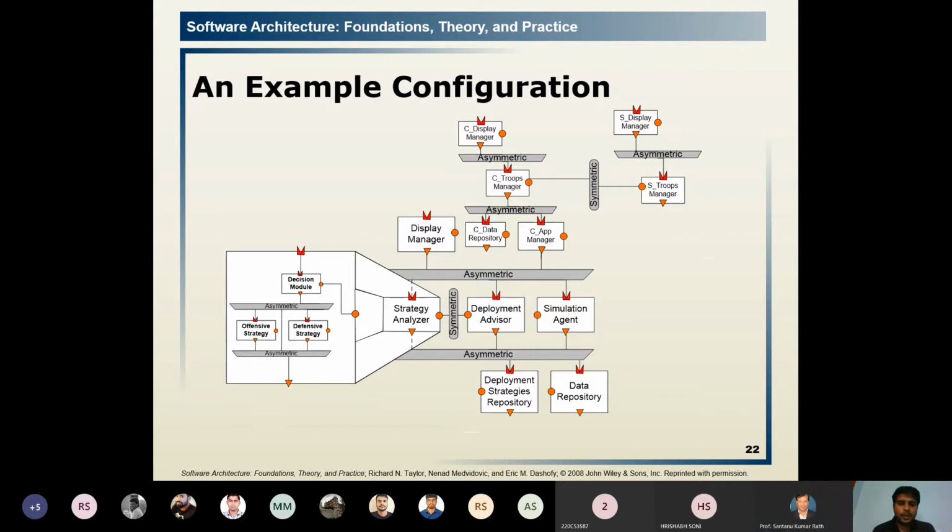It is defined how they are connected to provide an architecture. It is just a configuration: how the managers are connecting to the troop manager, their repositories, their advisors, their other simulation agents, and ultimately at the end to the data repository. How each component is configured by the connectors.